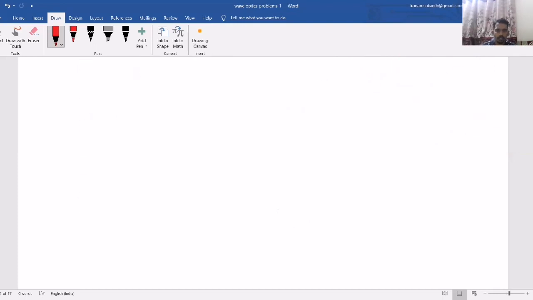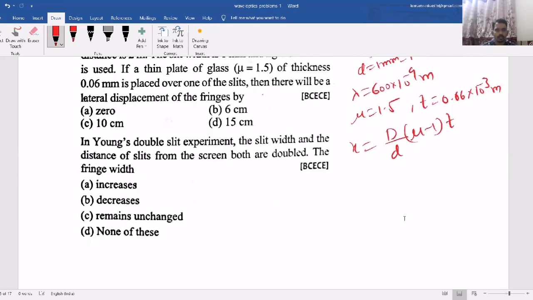Now, I think one last and final question. So just try to understand this. In Young's double slit experiment, the slit width and the distance of the slits from the screen are both doubled. What is the fringe width? What is the fringe width formula? Lambda D by d. Now here beta dash by beta equals lambda D dash by d dash, divided by lambda D by d. Are they changing the wavelength? No, lambda they are not changing.